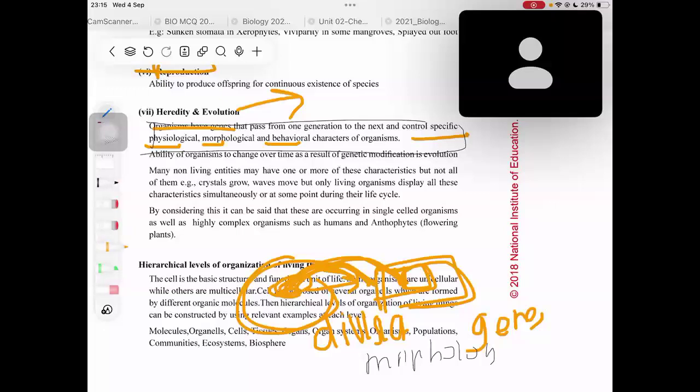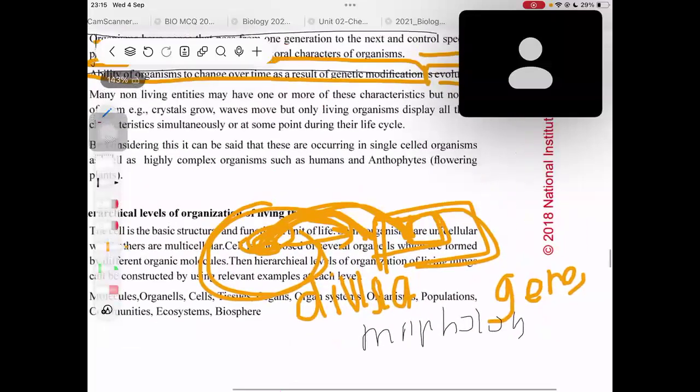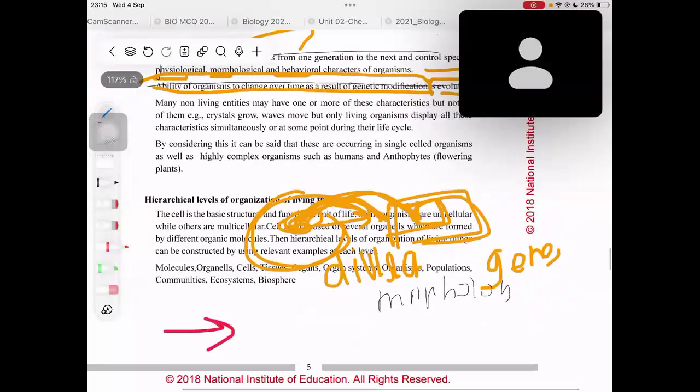What is evolution? Again, evolution, we are learning under two parts here, in Unit 1 as well as in Unit 3. But I think this definition is the easier one to remember rather than the one in Unit 3, right? So the ability of organisms to change over time as a result of genetic modification is what you call evolution. That means the ability that organisms have to change over time.